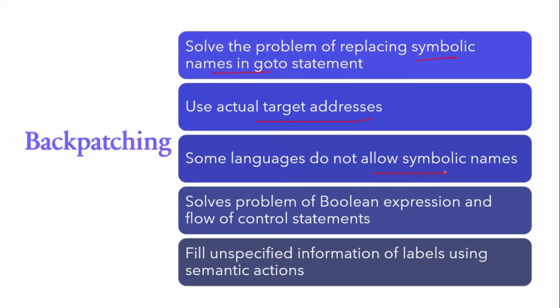So backpatching helps to solve the problem that occurs in Boolean expressions and flow of control statements. It is also used to generate the code for Boolean expressions and flow of control statements in one pass. Backpatching is the activity of filling up unspecified information of labels using appropriate semantic actions during the code generation process.